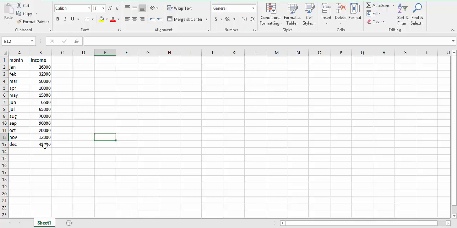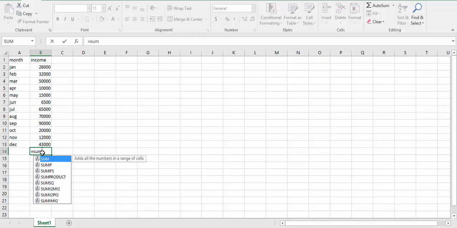What I will do, I will write here a formula that will start with the sign of equal, then I will write sum and I will press Tab to start brackets.